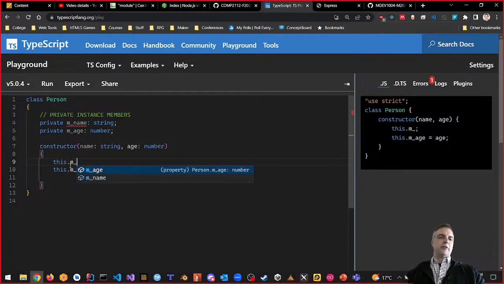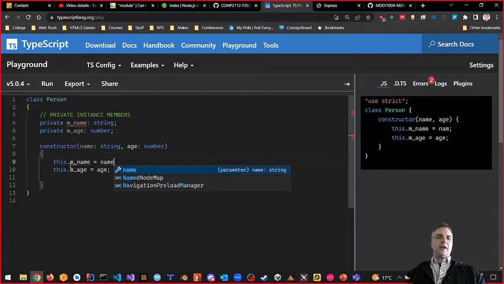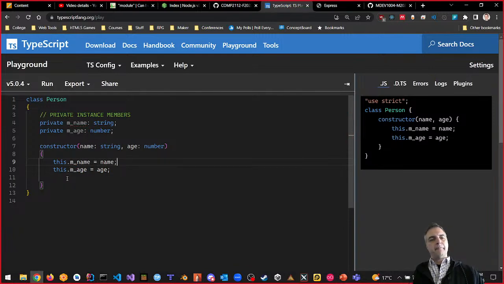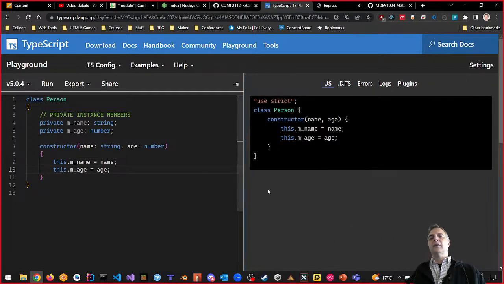This dot m_name is equal to name. And notice that the errors go away, right? What it's done for us, if you notice on the right here, is emit proper JavaScript. That's what this is on the right-hand side. How did it get to this?